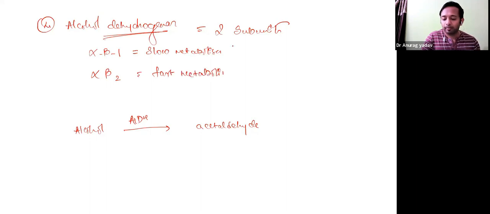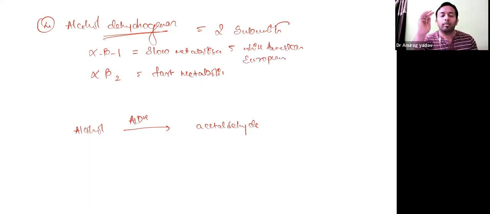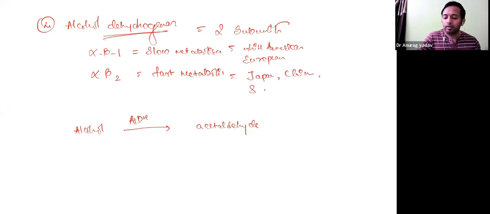Slow metabolizer is seen in white Americans and Europeans. The Western countries predominantly have the first type of ADH, alcohol dehydrogenase, that is alpha beta 1. The Asians, Japanese, Chinese, or South Asians all have the alpha beta 2 type, the second type of ADH, alcohol dehydrogenase, which metabolizes the alcohol very fast, which increases the concentration of acetaldehyde, which is